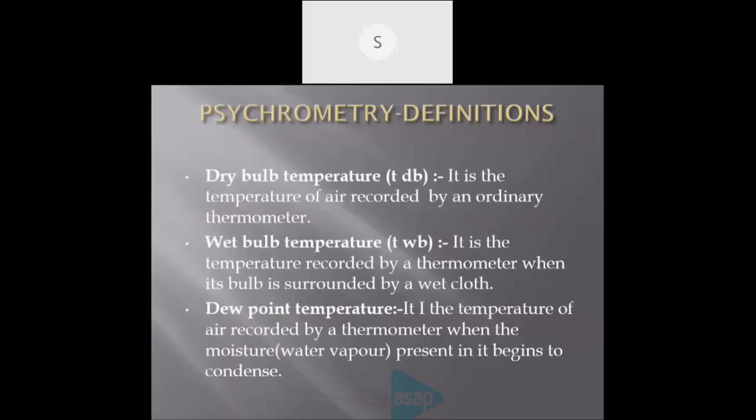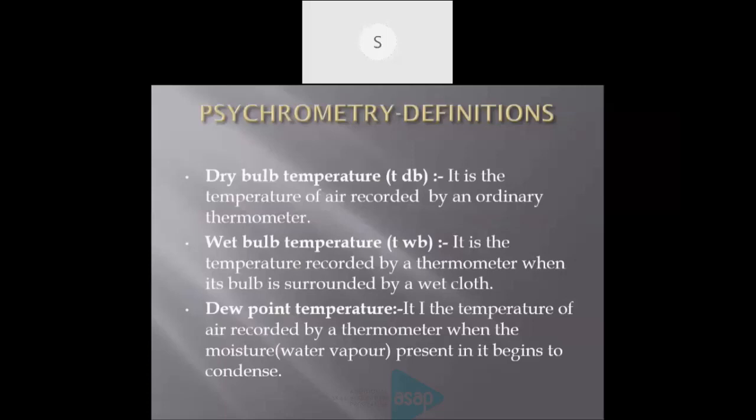Another temperature is wet bulb temperature. It is the temperature recorded by a thermometer when its bulb is surrounded by a wet cloth. In some thermometers, the bulb is surrounded by wet cloth. At that time, it records some other temperature. That is for our psychrometry purposes, which we will study later in the psychrometer.